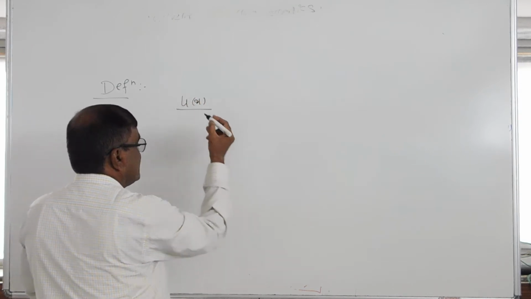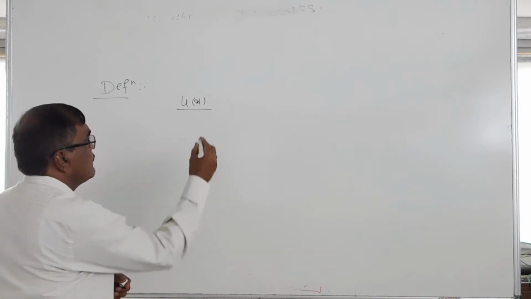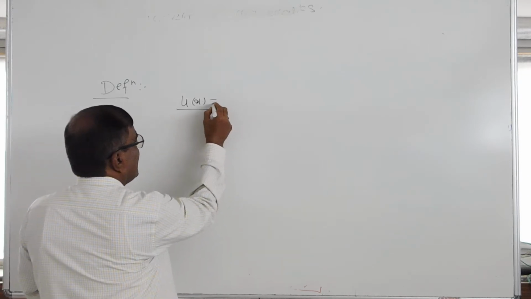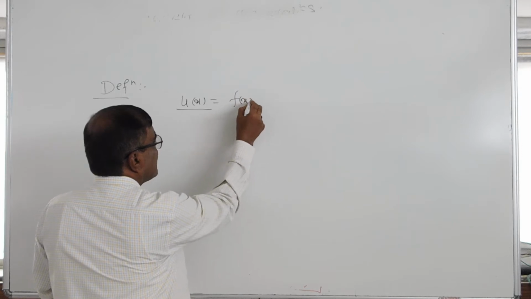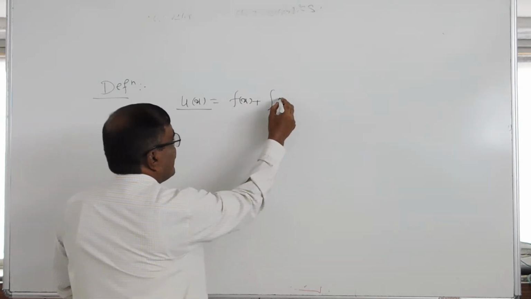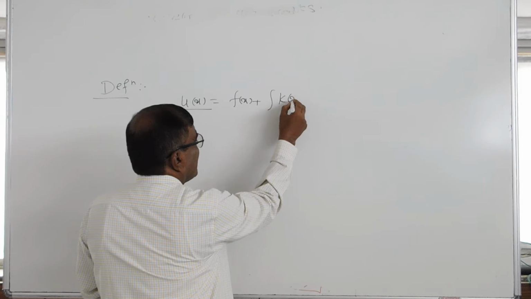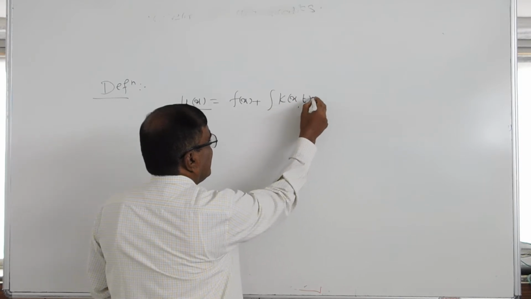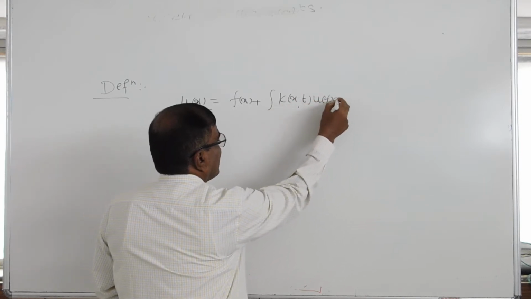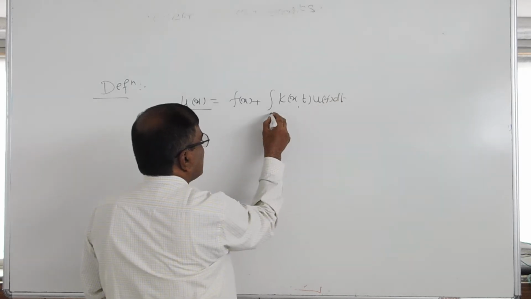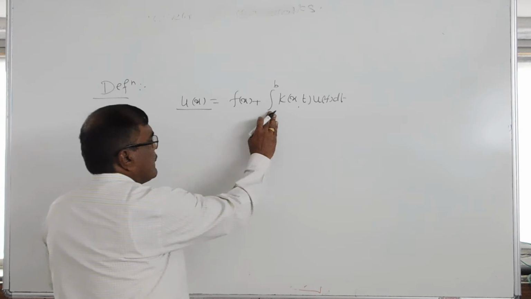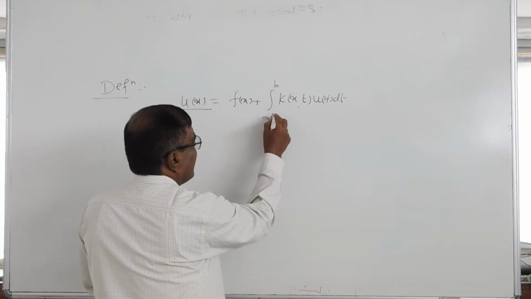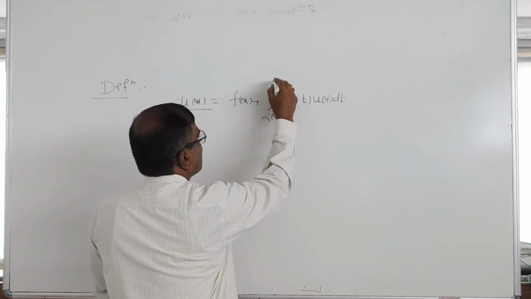The standard form of the integral equation is u of x is equal to f of x plus the integration of k of x, t, u of t dt over the limits a to b, or over the limits alpha x and beta x.